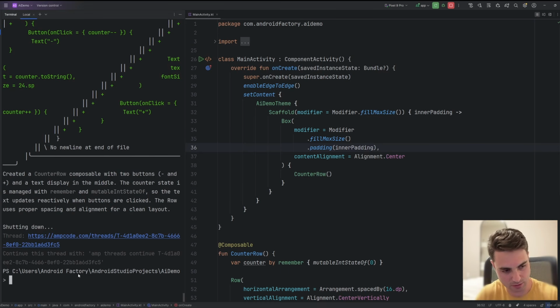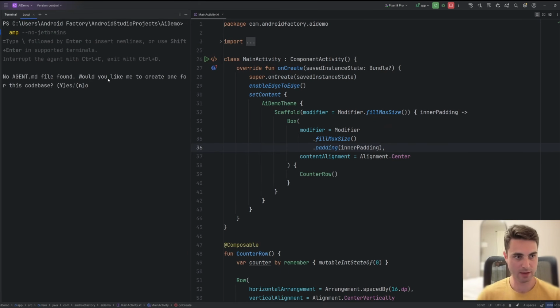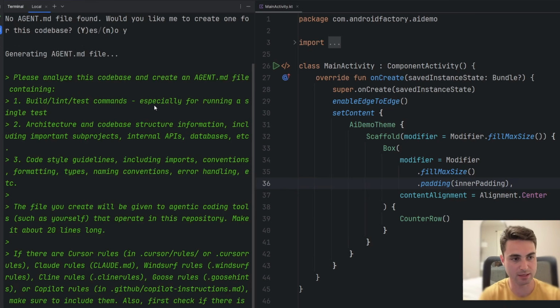I'm going to go ahead and just get us into a session really quickly here with AMP. And as you'll notice here, you might have noticed this in the first video, we get some output immediately. So as this thing boots up, as every agent boots up, it looks for context. It knows what it wants to find. And so it detects, hey, we haven't found one. Do we want to create one for this code base? I'm going to go ahead and click yes.